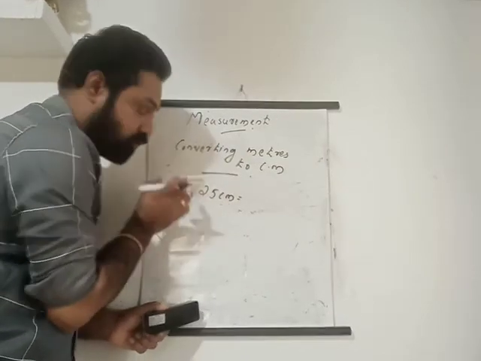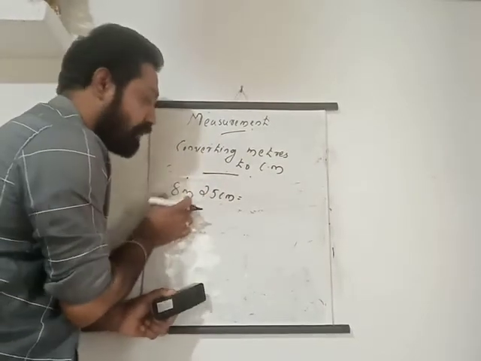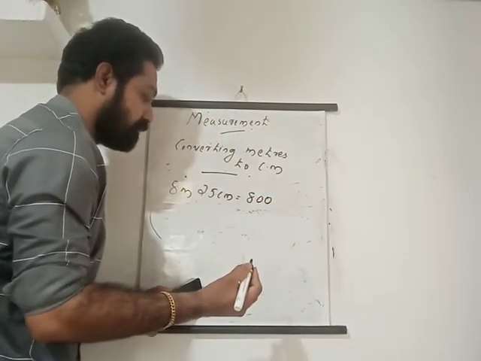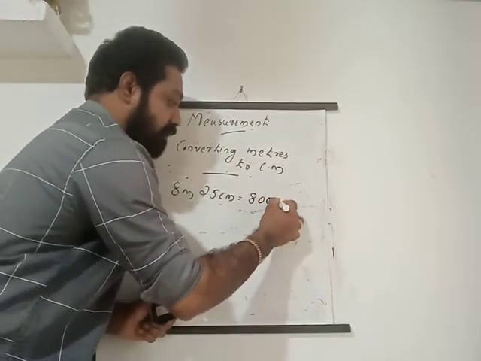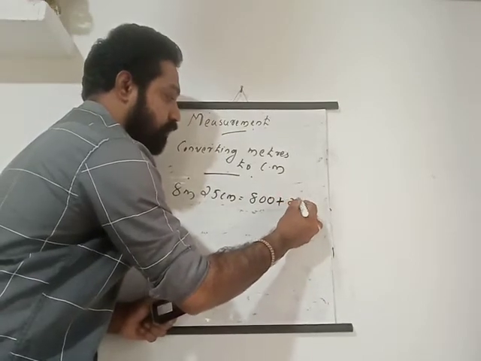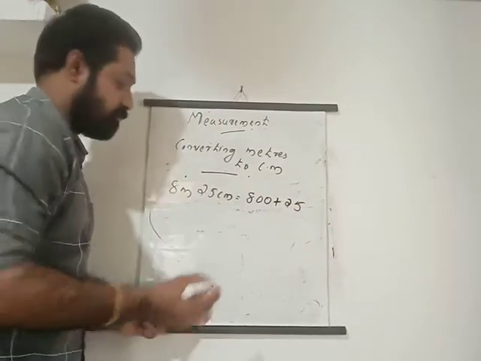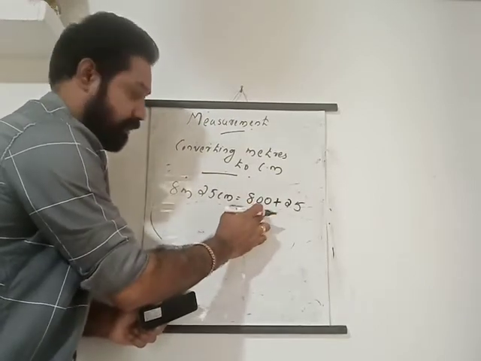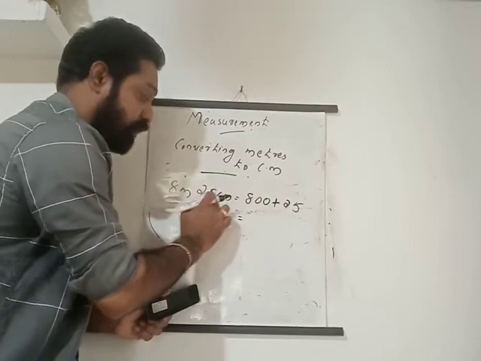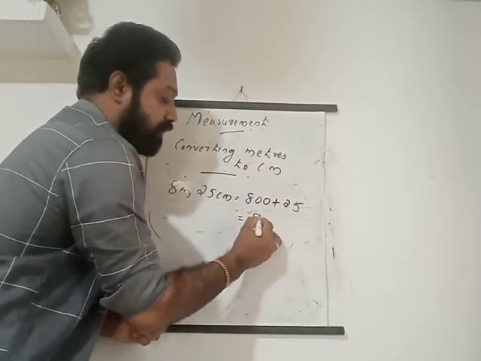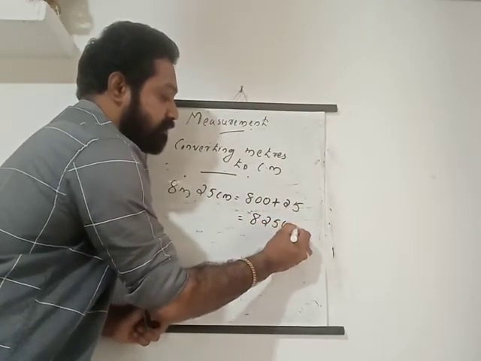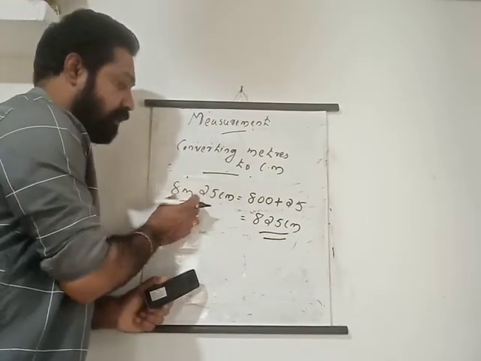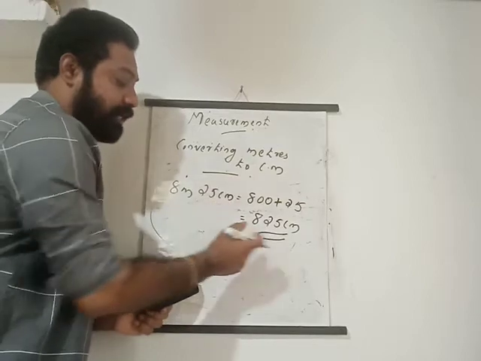This is in meters, so convert this one. 8 meters is 800 centimeters, plus the remaining 25. 800 plus 25 is 825 centimeters. So convert the meter part and add the centimeter part together, and we will get the answer.